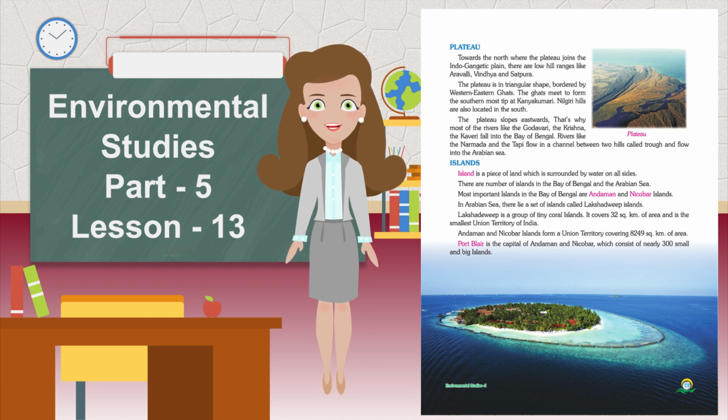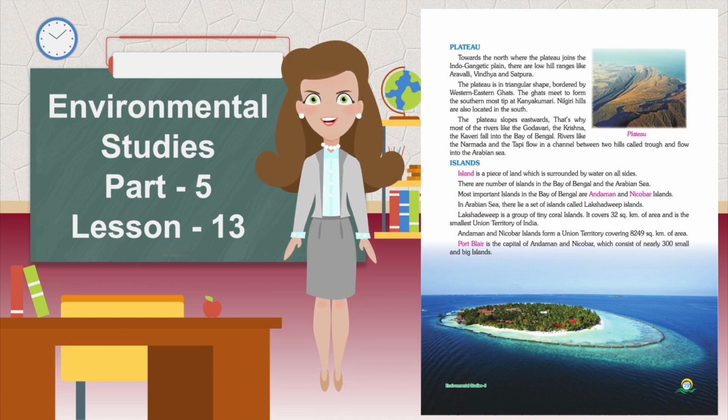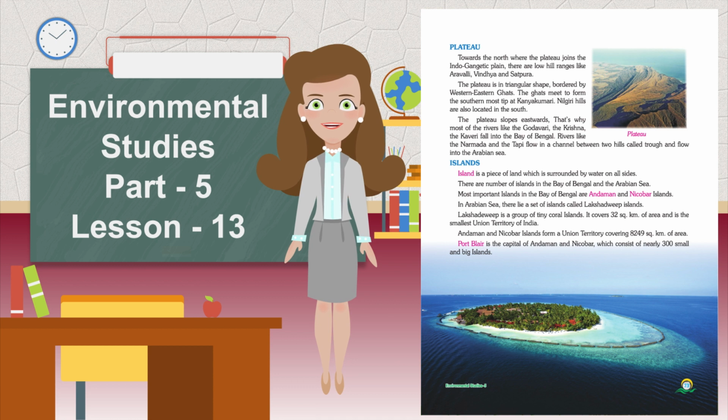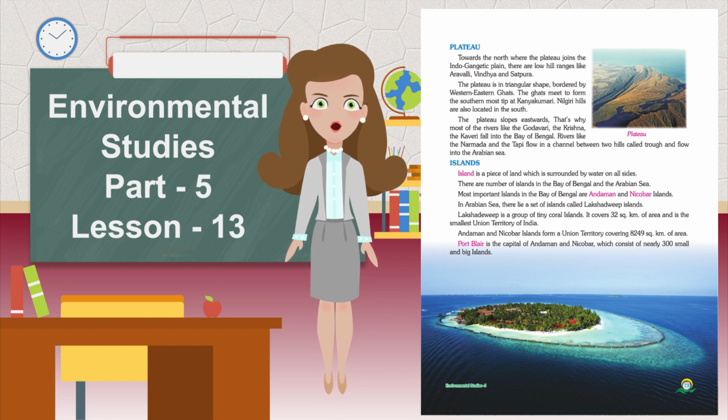Plateau. Towards the north, where the plateau joins the Indo-Gangetic Plain, there are low hill ranges like Aravalli, Vindhya and Satpura. The plateau is triangular in shape, bordered by the Western and Eastern Ghats. The Ghats meet to form the southernmost tip at Kanyakumari.